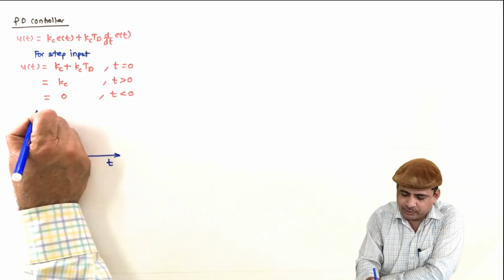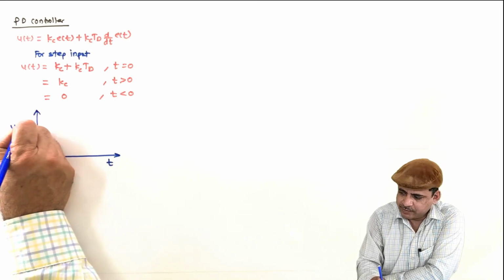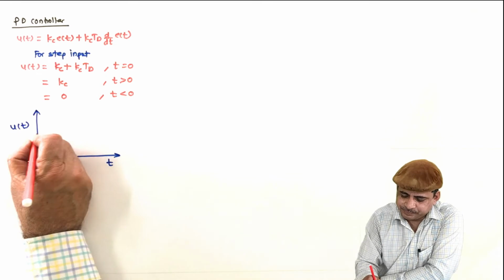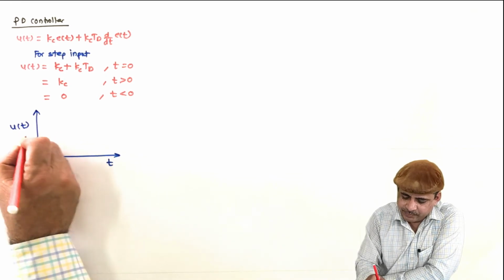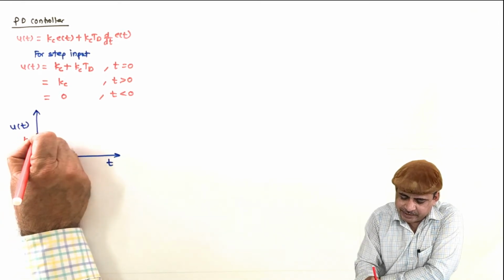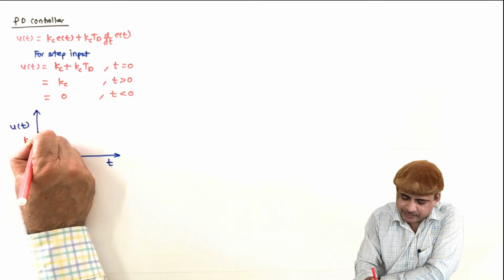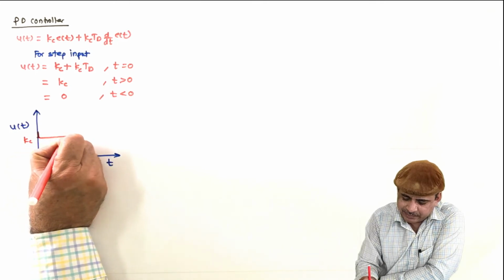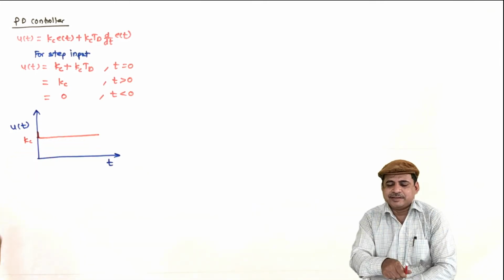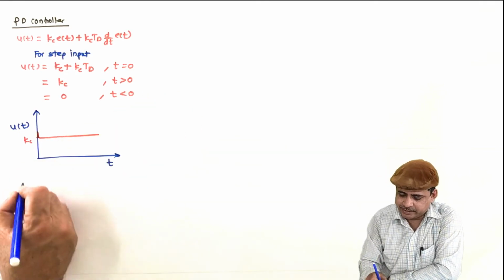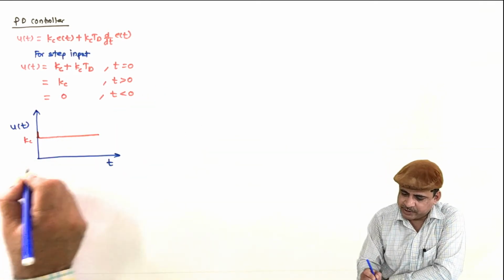And the same can be sketched as, you can work out on the equations. So initially, if this is Kc, some Kc Td is added to it. So initially it moves upwards and then it comes back and then at Kc. So this is the output for step response. Similarly, for ramp response,